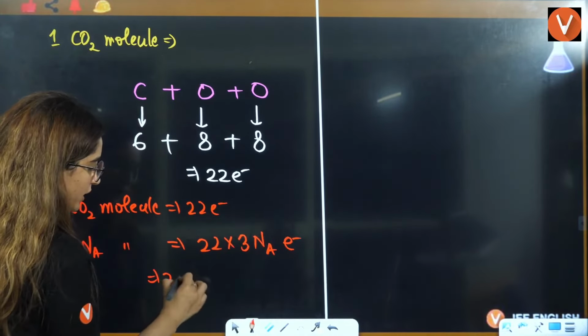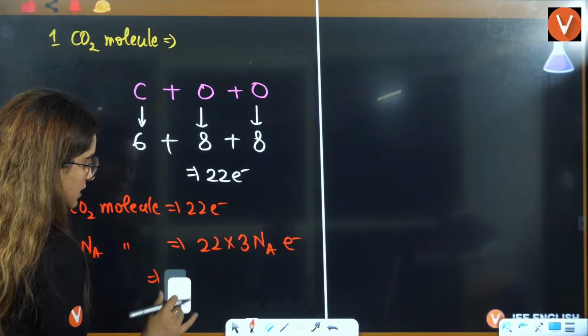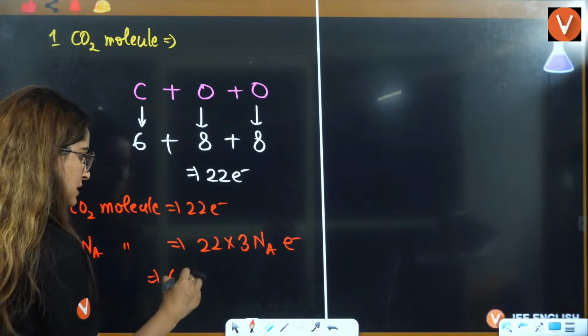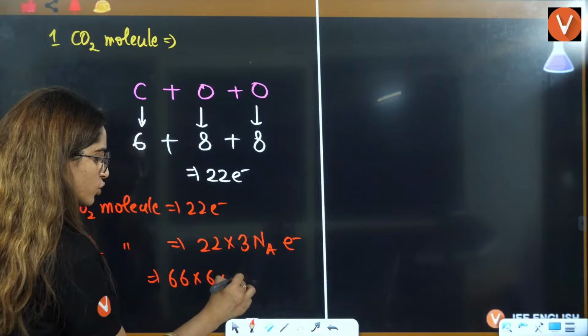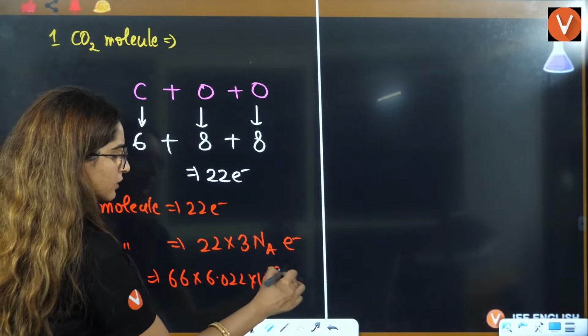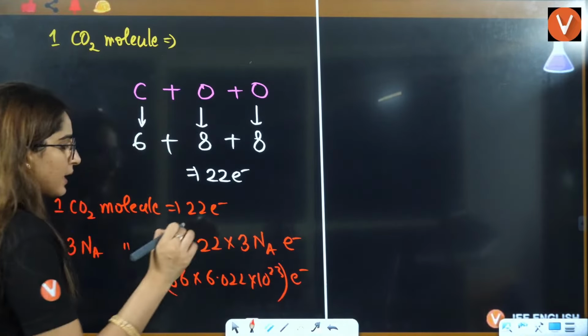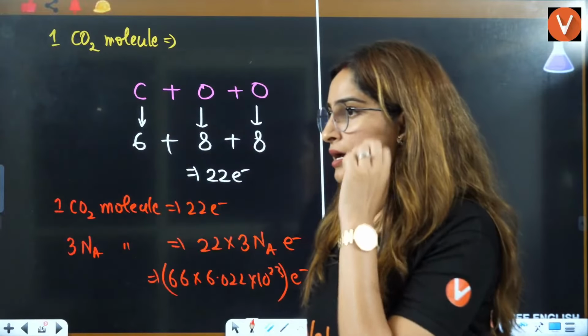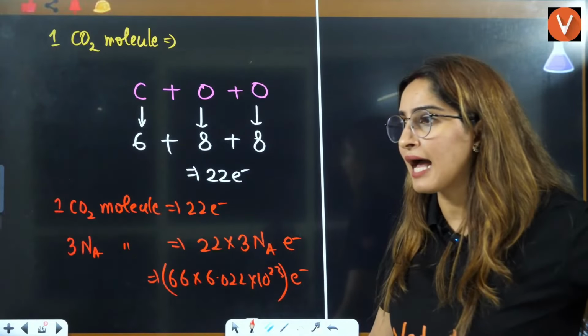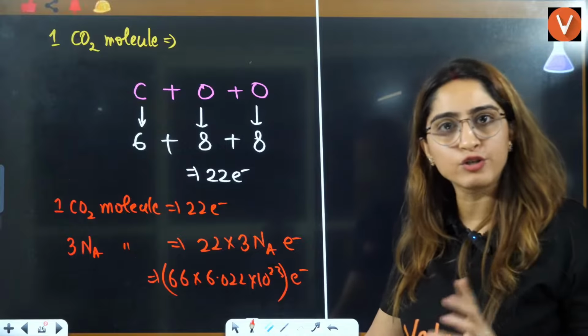So it will be 22 into 3, that is 66 into 6.022 into 10 raised to power 23 electrons. That's how you calculate the electrons.